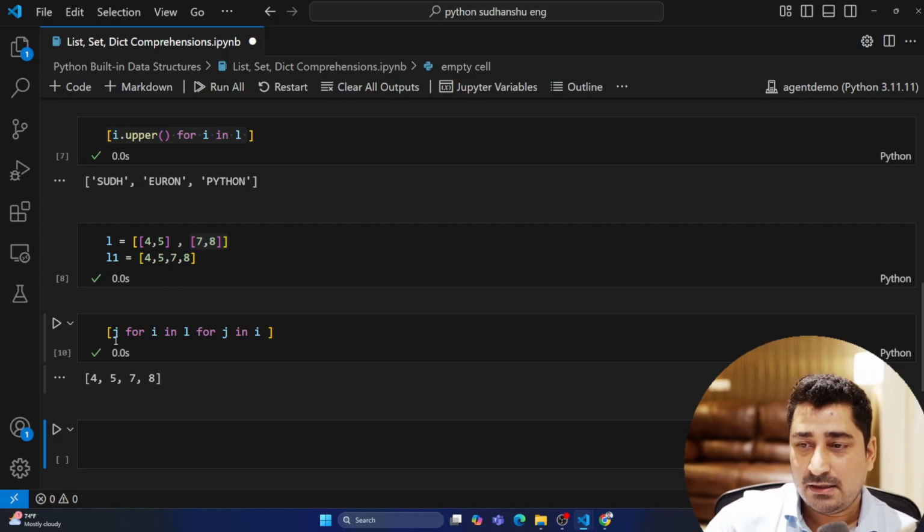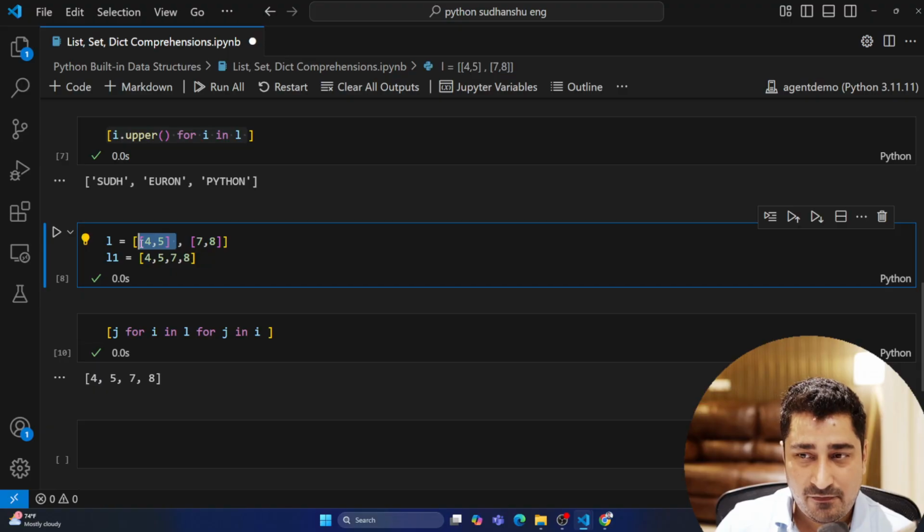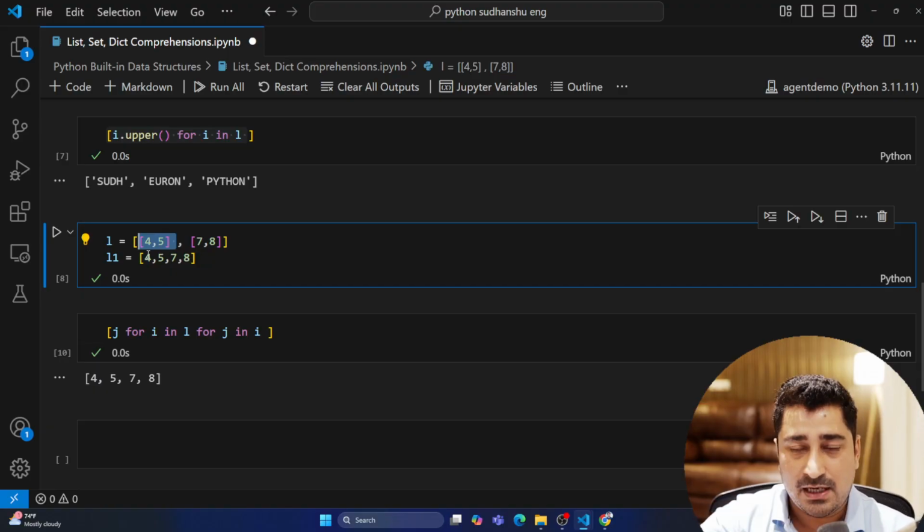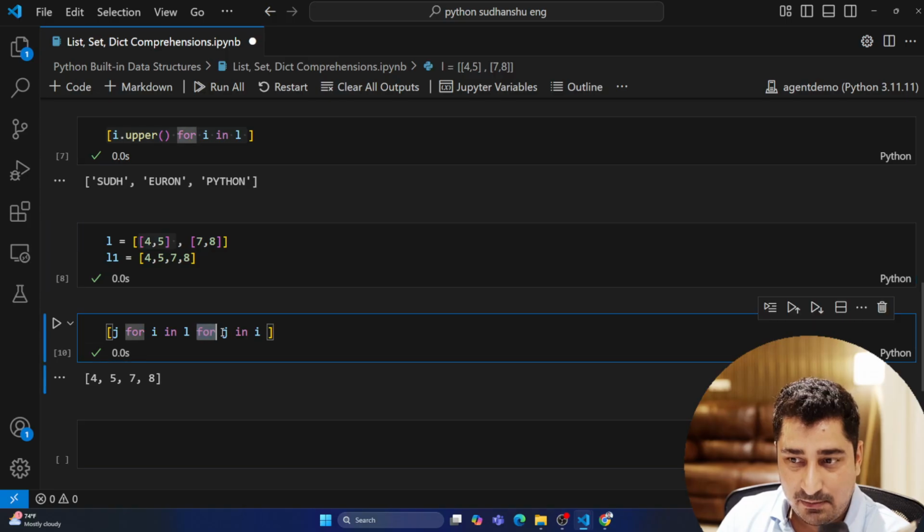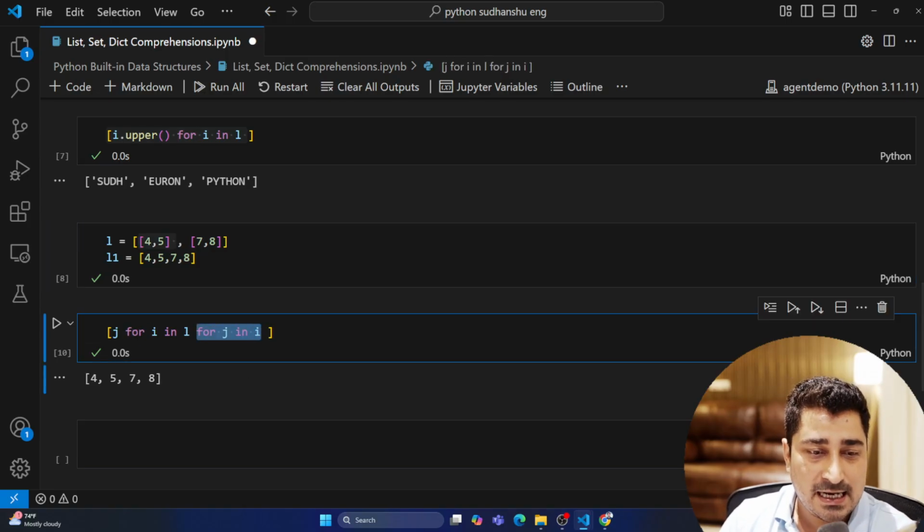So first take out this 4,5. Now out of this 4,5, try to take out 4 and 5 inside j, then go to the next i value. So for j in i, I'm able to implement a double for loop even inside this one, which is a very simple thing that you all will be able to find out.